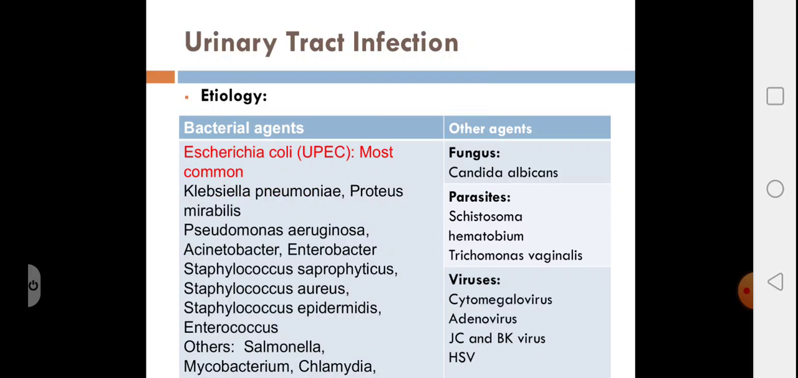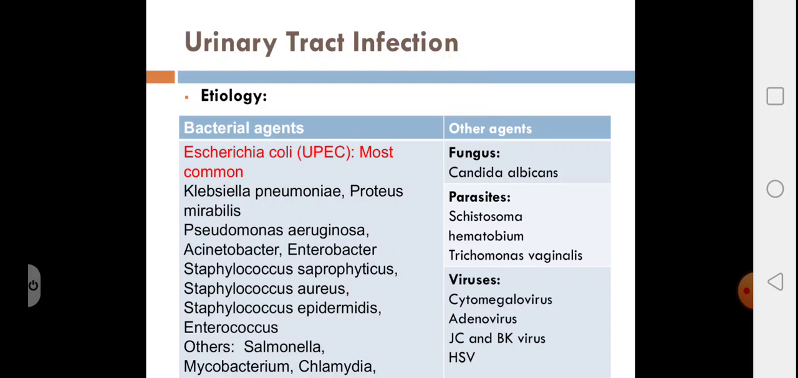Looking at the agents which cause urinary tract infection, the most common are the bacterial agents. Usually the parasites and viruses are not common causes, they are not considered as a cause of urinary tract infection, except for a couple of them. So looking into the bacterial agents, the most common is Escherichia coli, the uropathogenic Escherichia coli. Others are Klebsiella pneumoniae, Proteus mirabilis.